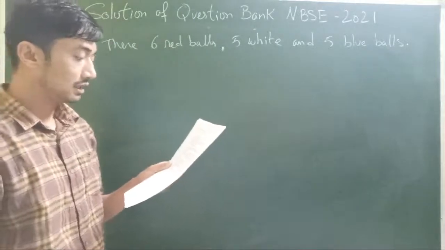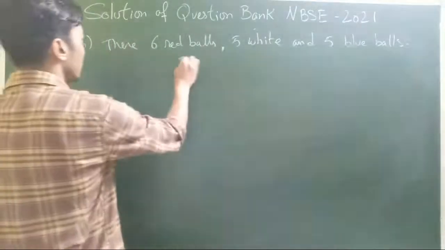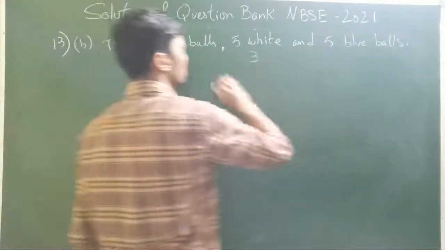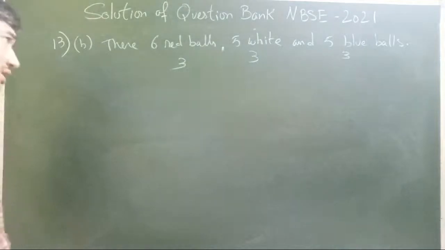By taking 3 balls of each color, that means from here I can choose 3. I have to choose 3, 3, 3. That's already 9. So this is a combination problem.